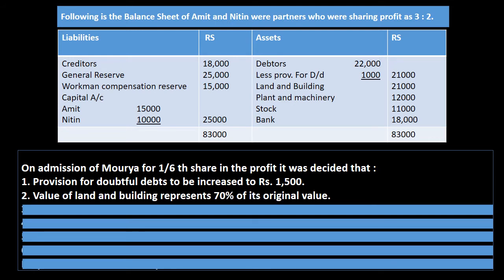Next, value of land and building represents 70% of its original value. It means the land and building shown in the balance sheet represents 70% value. हमें 100% value निकालना पड़ेगा and we can compute that value by dividing 21,000 with its 70%.